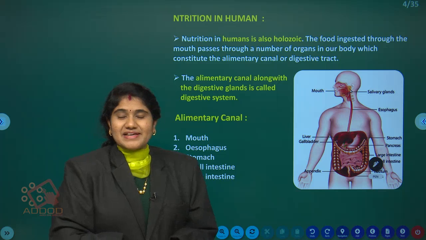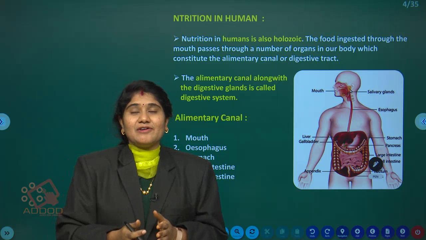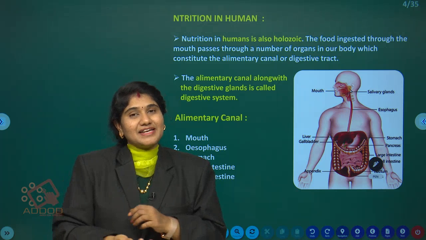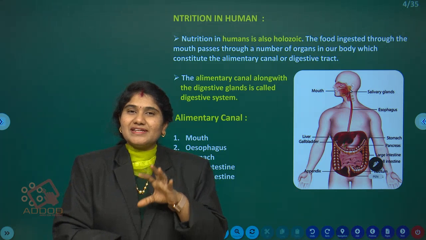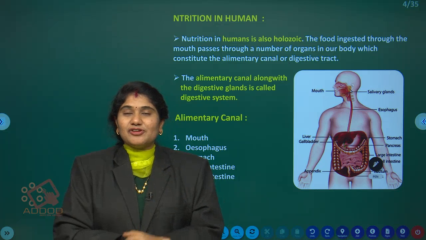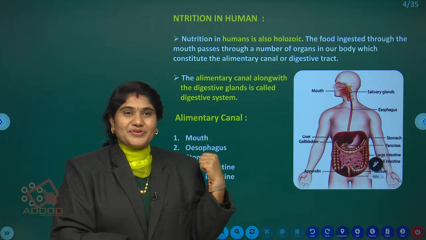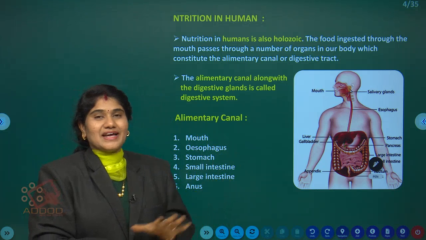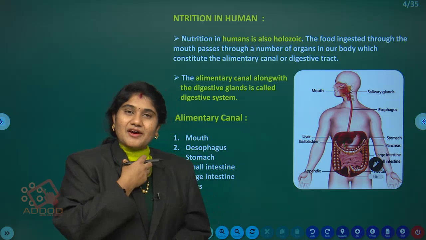So what happens, how are the food materials divided, how are they converted into other substances producing energy, what is actually happening in your mouth and each part of your body to produce the energy, we'll see today. Here in nutrition in humans, we'll see how the energy is produced when we take in food.